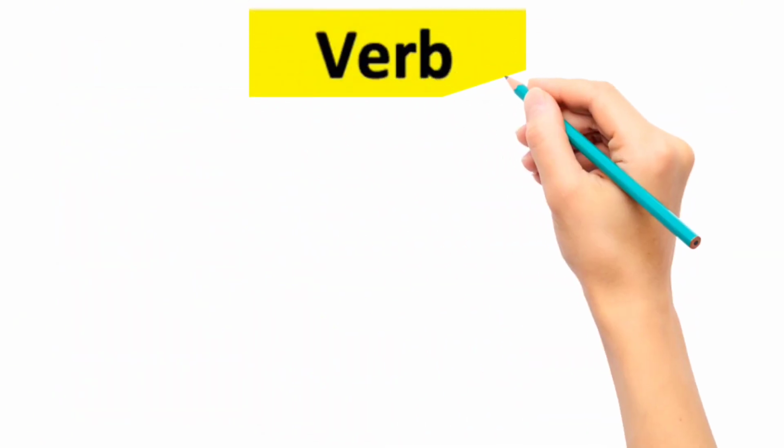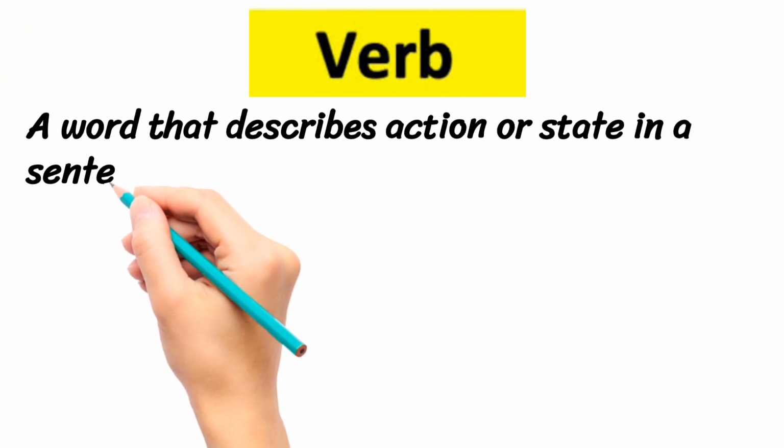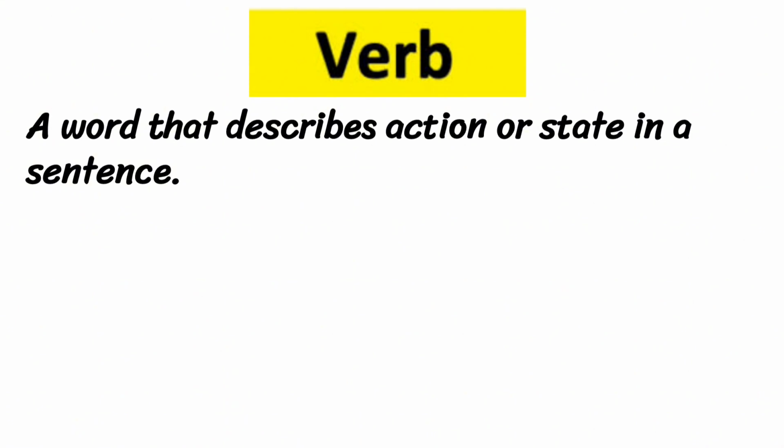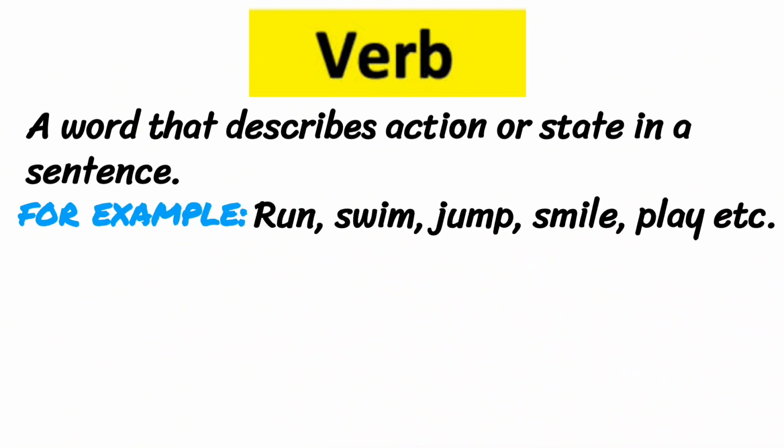Let's talk about verb in detail. A word that describes action or state in a sentence is a verb. In Urdu, verb is called fail. For example, run, swim, jump, smile, play, etc.